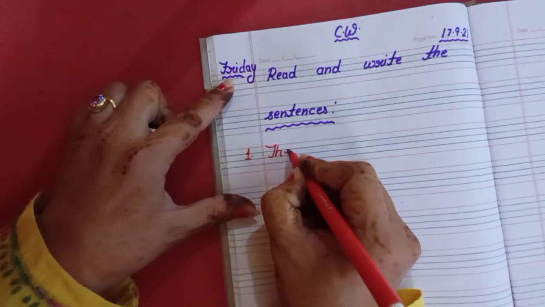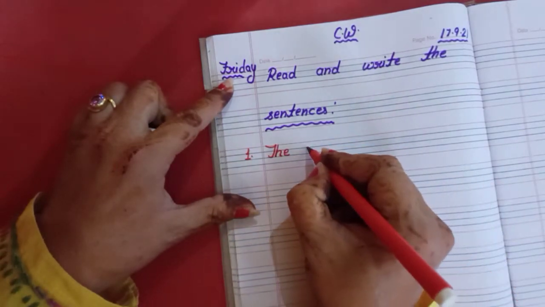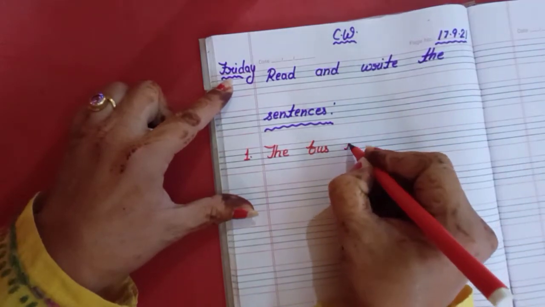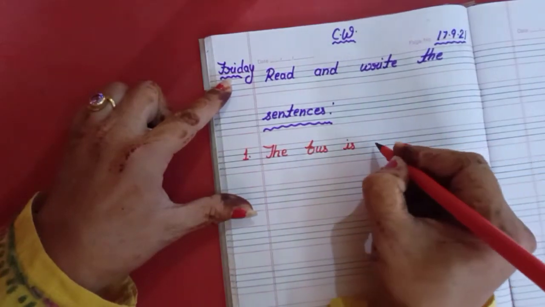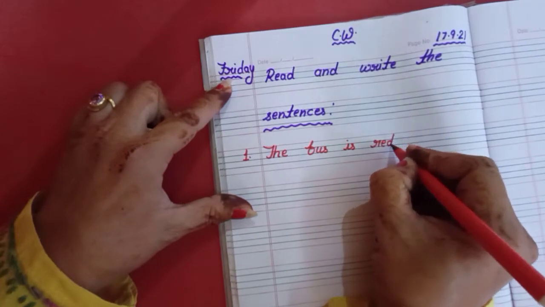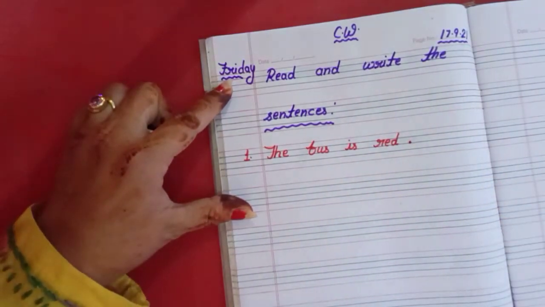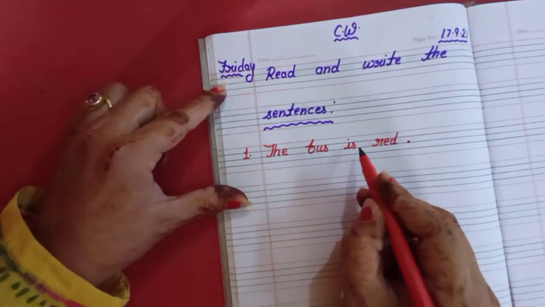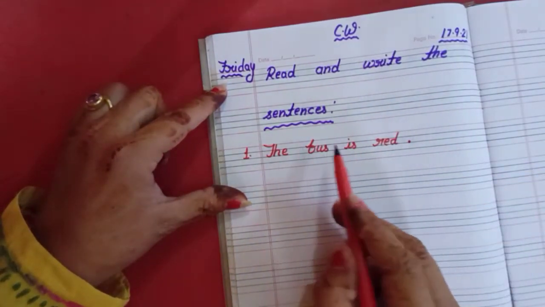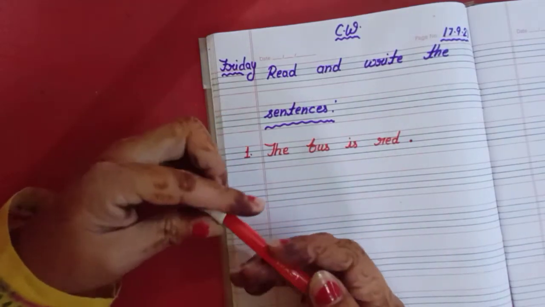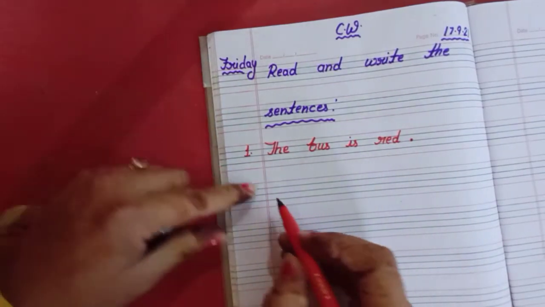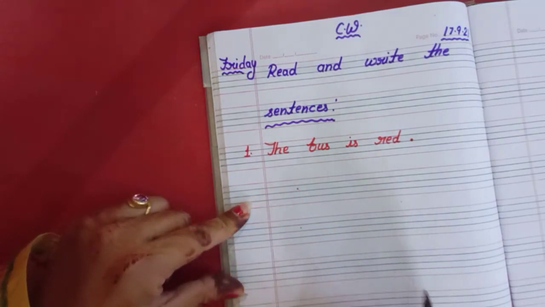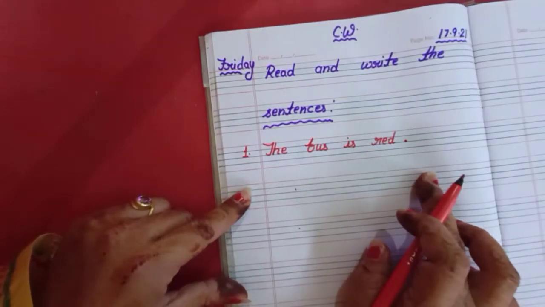The, bus, is red. Full stop. Okay, sentence के last में full stop. The bus is red. Okay children, the bus is red. So you have to draw a bus also. And children, you have to repeat at least 2 times. Here and here. Okay, the bus is red.